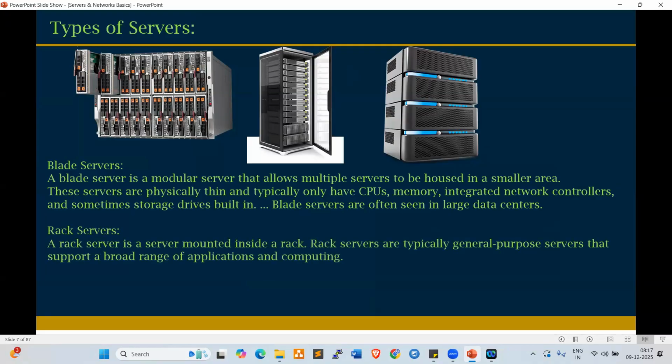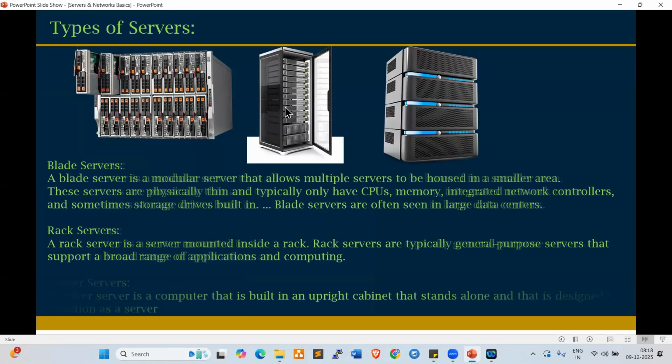Look here. A rack server is a server mounted inside of a rack. So this is a rack, right? Here we can insert the servers inside of the rack, right? So rack servers are typically general purpose servers that support a broad range of applications and computing. So this is the traditional one, and every data center is using rack servers, right?